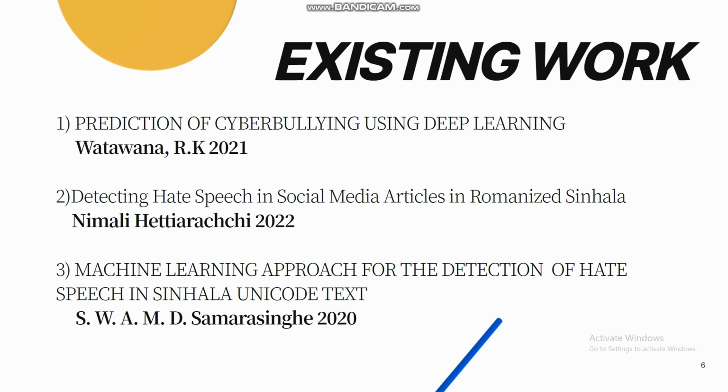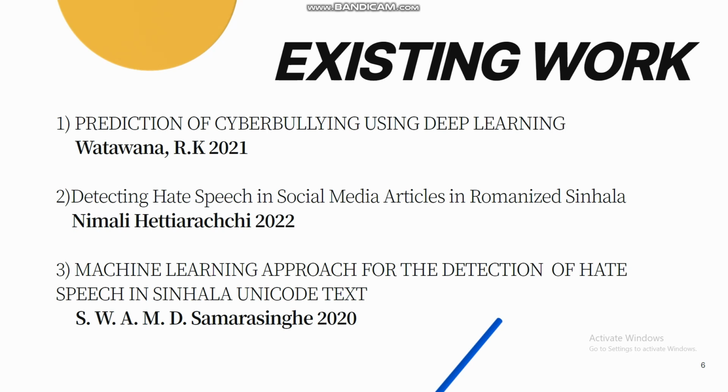Today I'll be taking three projects which are similar to the problem domain. One would be the prediction of cyberbullying using deep learning project, which was implemented in 2021. One of the gaps that I have identified in this project is that it was developed using one deep learning algorithm, so the accuracy of the model is not that high, and also prediction of cyberbullying is implemented, but no further actions are there to avoid cyberbullying in the future.